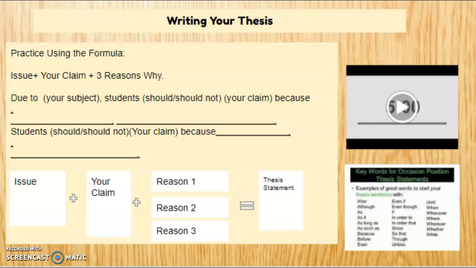So you guys are going to have 5 minutes to write your thesis. I am going to crunch down because you need to know how to crunch down on that. You need to know how to formulate your thoughts, and you need to have those 3 reasons why. There's no excuse. You have got to get this.